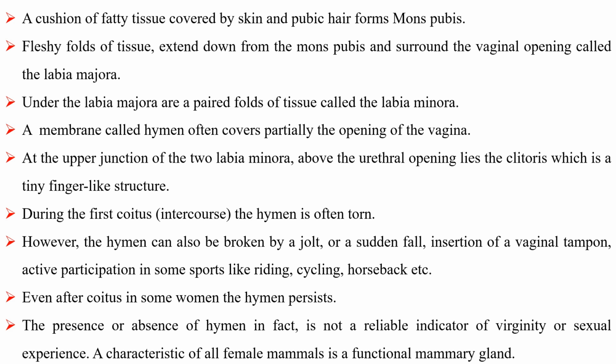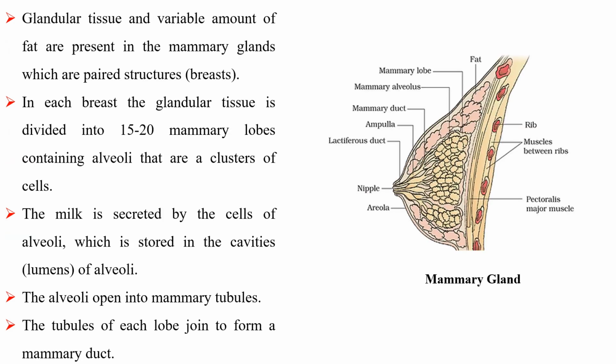A characteristic of all female mammals is a functional mammary gland. Glandular tissue and a variable amount of fat are present in the mammary glands, which are paired structures. In each breast, the glandular tissue is divided into 15 to 20 mammary lobes containing alveoli, which are clusters of cells. The milk is secreted by the cells of the alveoli and stored in the cavities of the alveoli.